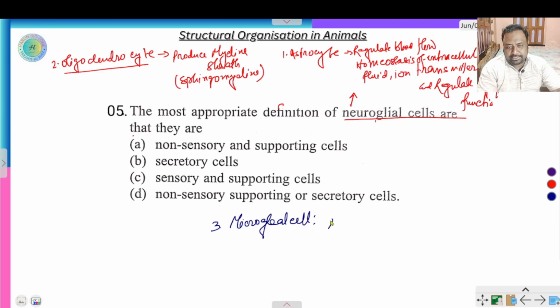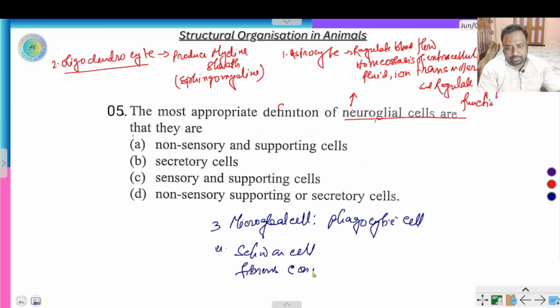This is a phagocytic cell that protects the neuron from microbial infection. Other cells are the Schwann cell and fibrous connective tissue, numbers 4 and 5.